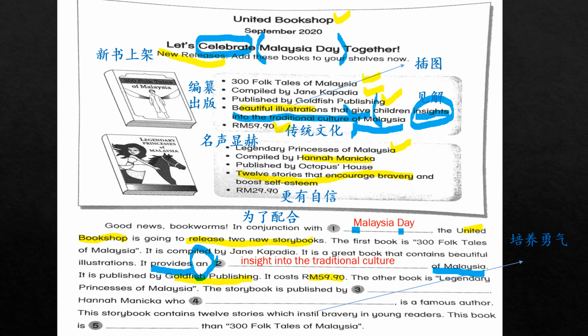Right? Now, number 3, the other book is Legendary Princesses of Malaysia. The storybook is published by who? So we know here the clue is published by. So we know published by is here. So the answer should be Octopus's House. Okay? Octopus's House. This is a very easy question. Hana Manika, who, what, is a famous author. So next we talk about Hana Manika.